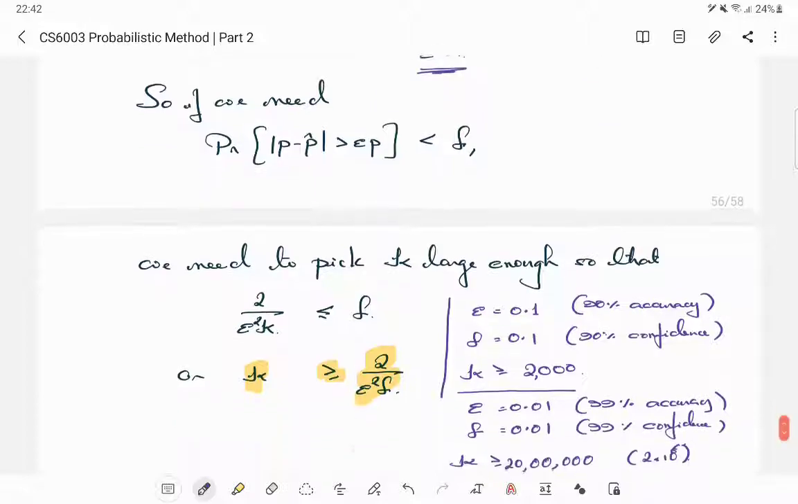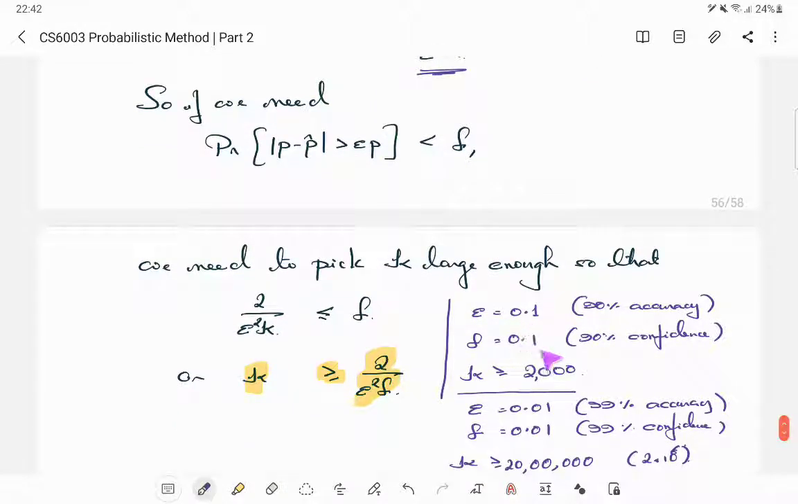For example, even if you want something like epsilon 0.1 and delta 0.1, 0.1 by the way corresponds to 10%. This would be like saying 90% accuracy and 90% confidence. Your k is already 2 by 10 to the power minus 1 squared and another 10 to the power minus 1. So 2 by 10 to the power minus 3, or 2000 samples, is what you want for this kind of